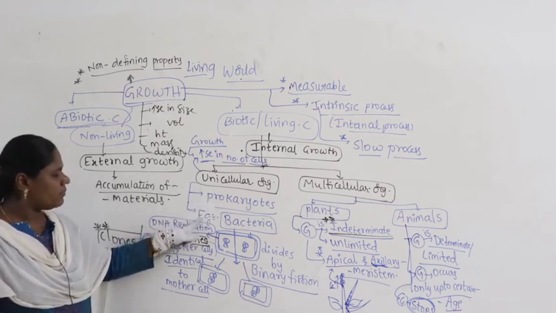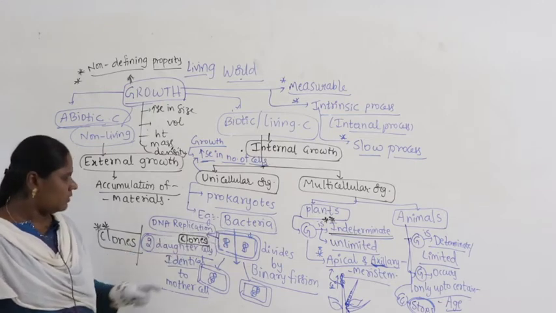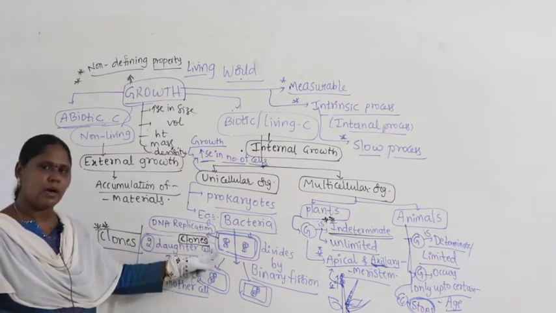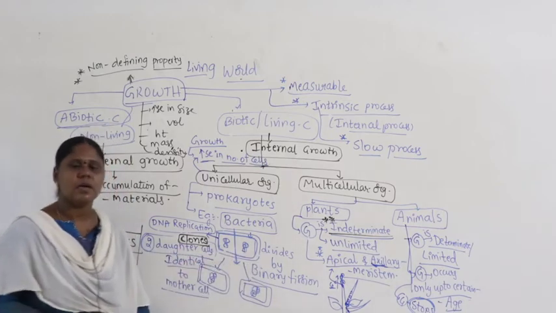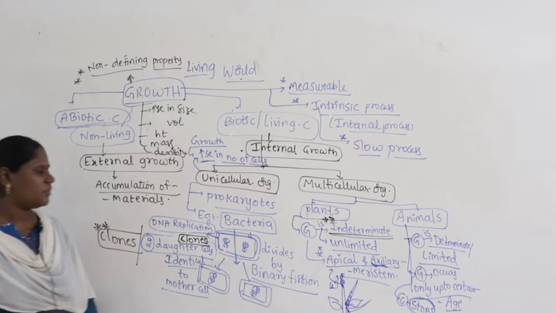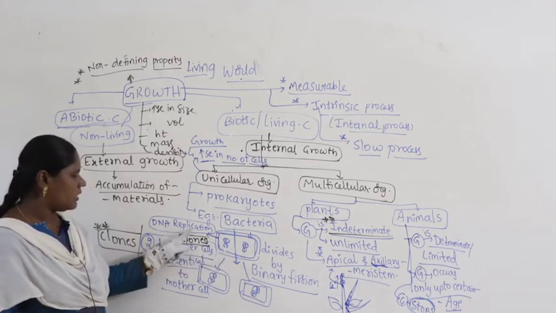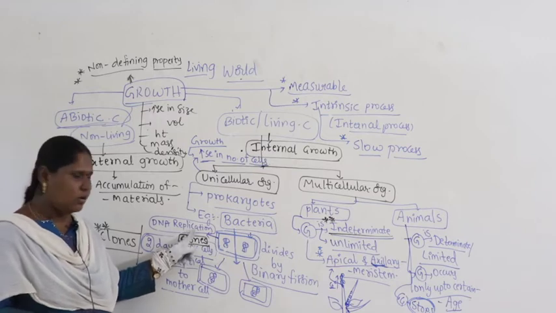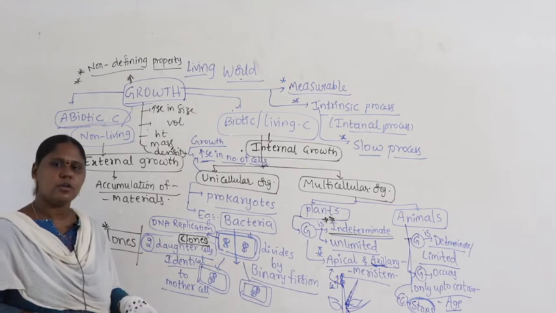The best example to study and understand here is bacteria. If you take one bacterium and look at how it undergoes growth, it divides by the phenomenon called binary fission. What is binary fission? In one cell, DNA undergoes DNA replication, meaning one DNA copies itself and forms another copy.